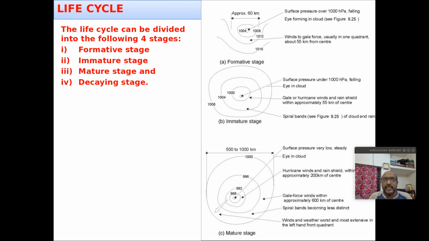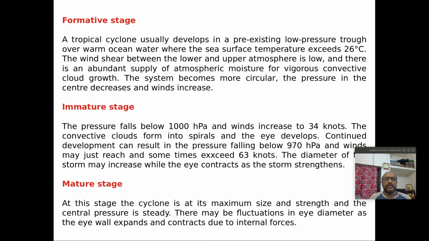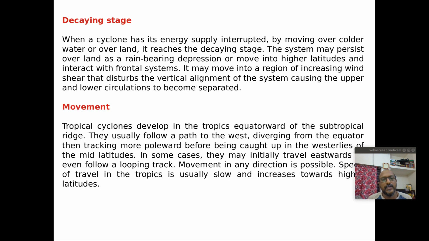And another thing is that the thermodynamical ingredients will be cut off once it hits land. And also there is a lot of friction, that is surface drag, in terms of buildings, trees and all. Mechanically also there will be some kind of opposition to the cyclone, so that it will decay. So that is the decaying stage of a cyclone. So I have described all these 4 stages.